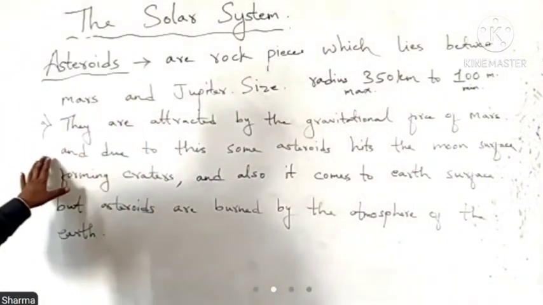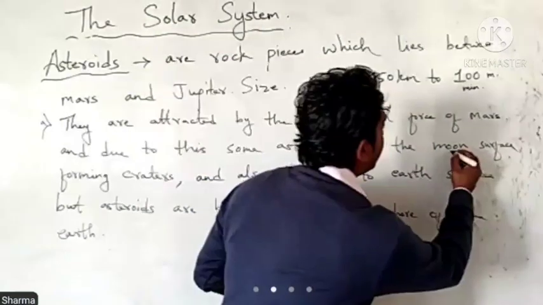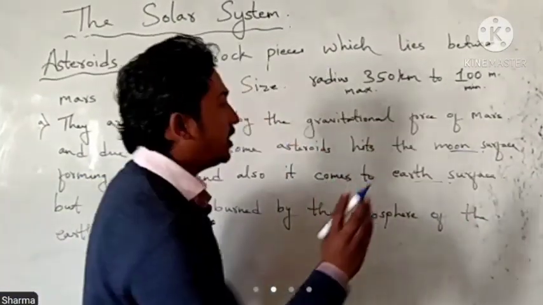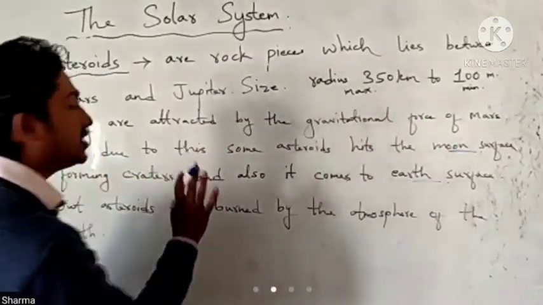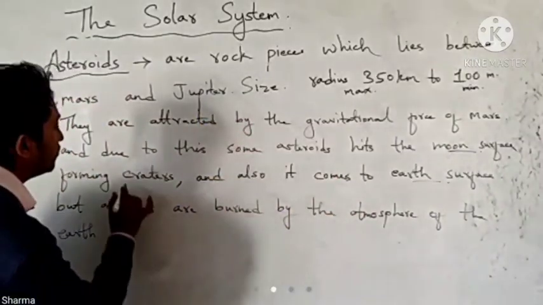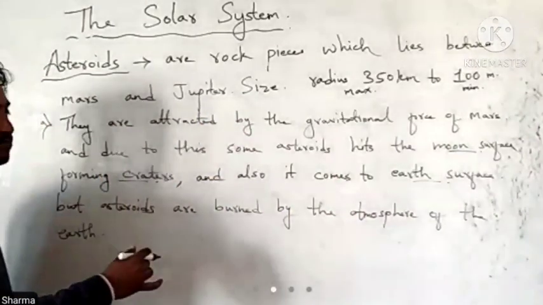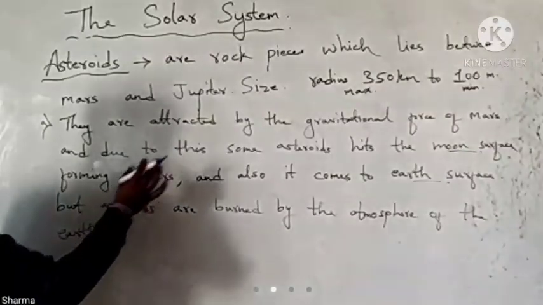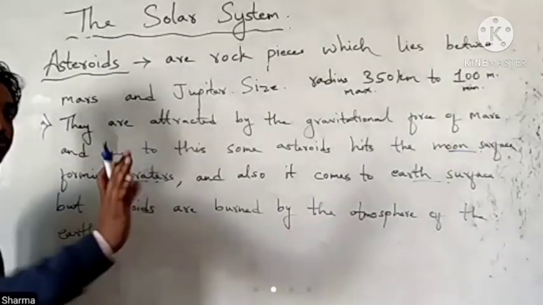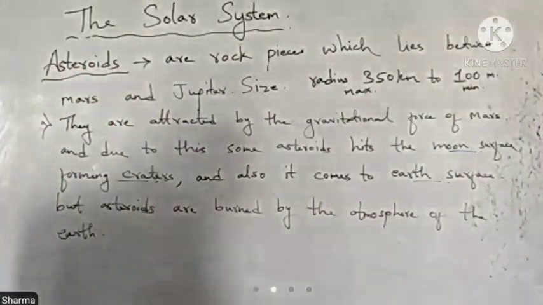That means it hits both the moon surface and the Earth surface, but the moon surface doesn't have an atmosphere, so it hits the moon surface and forms craters, whereas Earth has an atmosphere, so these asteroids burn in the atmosphere itself. Okay, so this was all about asteroids.